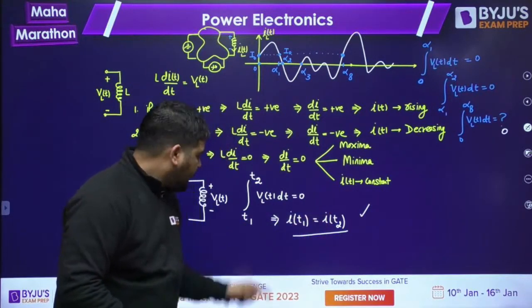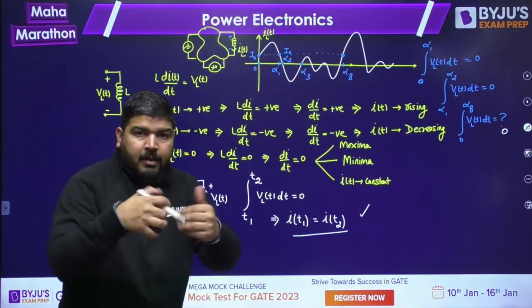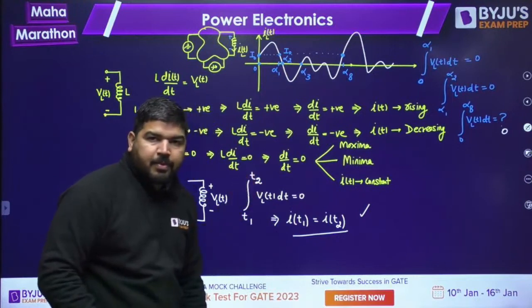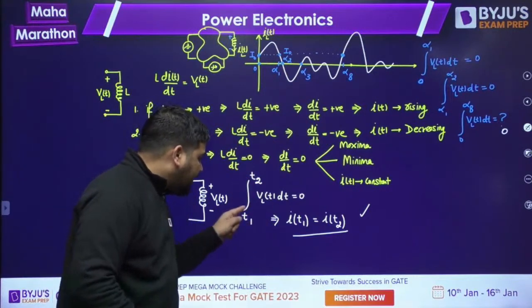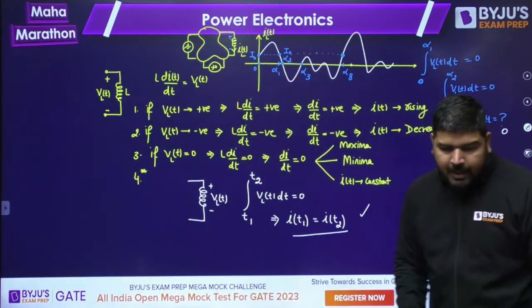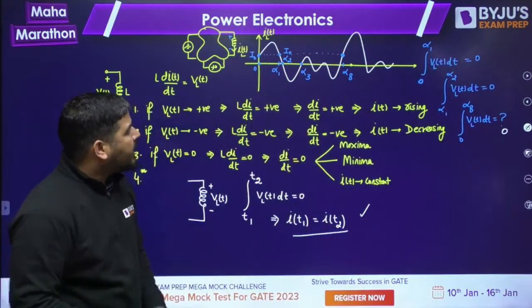If between time t1 and t2 this area is 0, or conversely, if VLT is 0 between time t1 and t2, then the current value at time t1 and the current value at time t2 have to be equal. Is it clear, guys? Will you remember that?